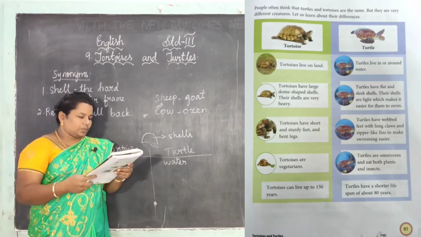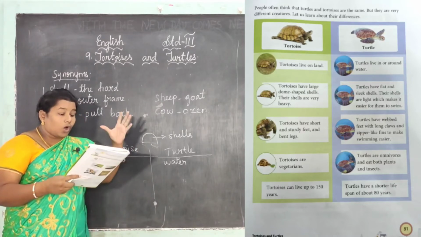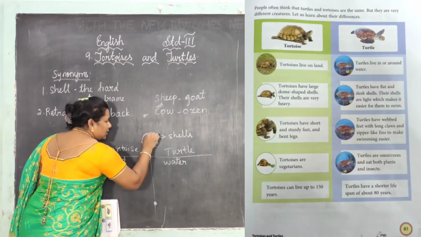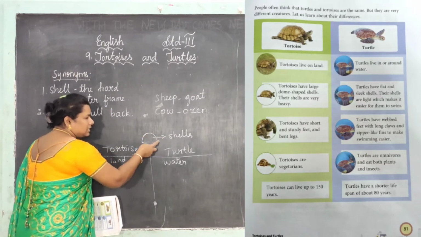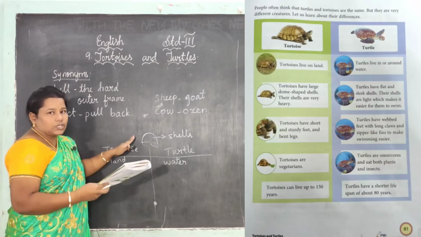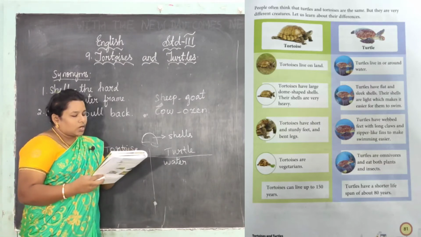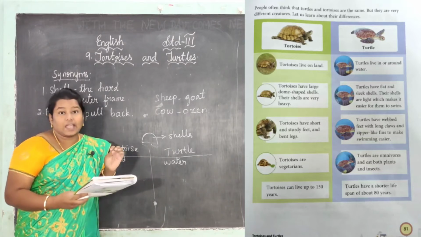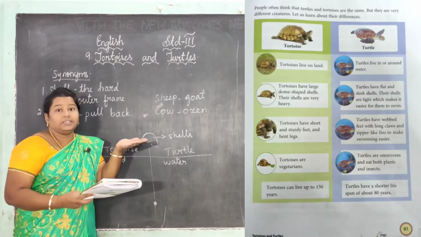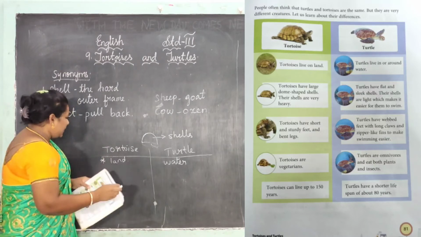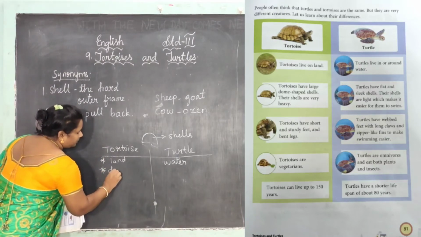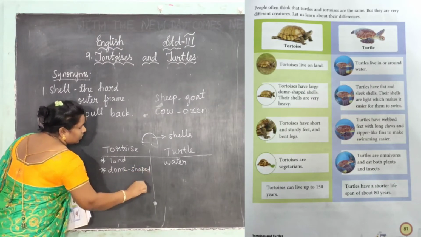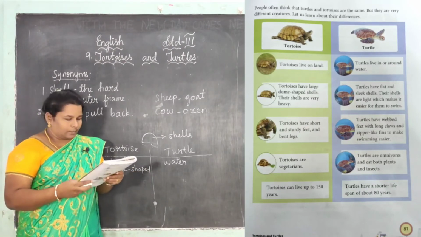Okay, next point. Tortoises have large dome-shaped shells. Yes, I already told you, the tortoise has the dome. Dome means it is this shape. Tortoises have large dome-shaped shells. Their shells are very heavy, very heavy in weight. Okay, the tortoise has a dome-shaped shell.